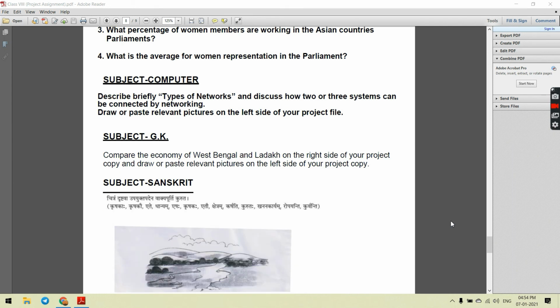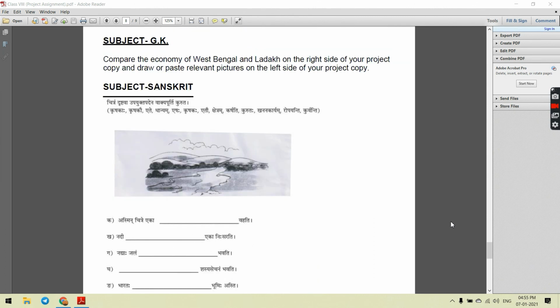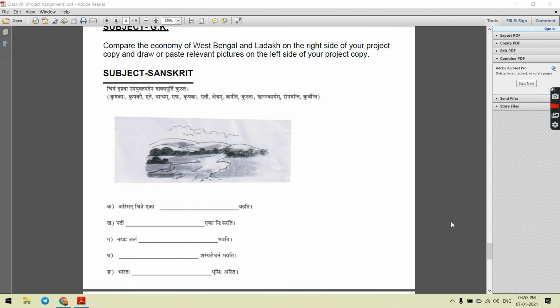Next is the subject Sanskrit. Here a picture has been given. You have to observe the picture, then you have to solve the question which has been given below. Here some incomplete sentences are given. You have to complete the sentences by putting in the words which have been mentioned on the top of the picture.